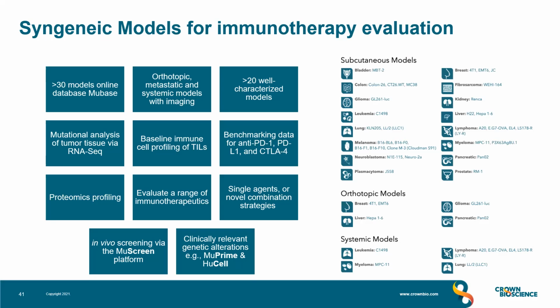And because of this efficiency, we've also developed a higher throughput MuScreen platform, which is run on a quarterly basis. So you run a panel of pre-selected syngeneics. It's cost effective and time efficient and allows you to include multiple arms and multiple models. And the cell lines are easily engineered as well to express human targets or improve immunogenicity.